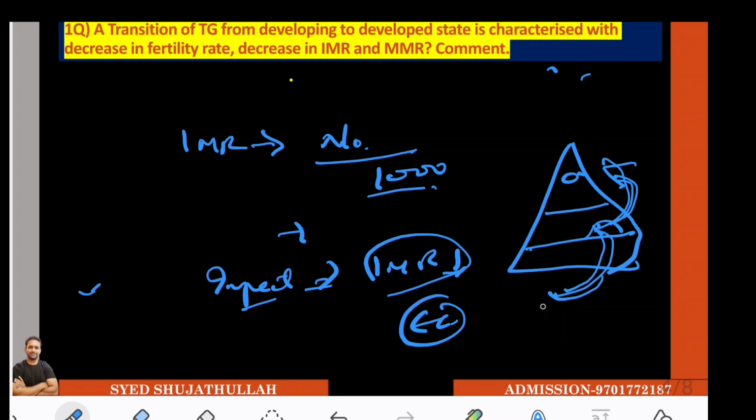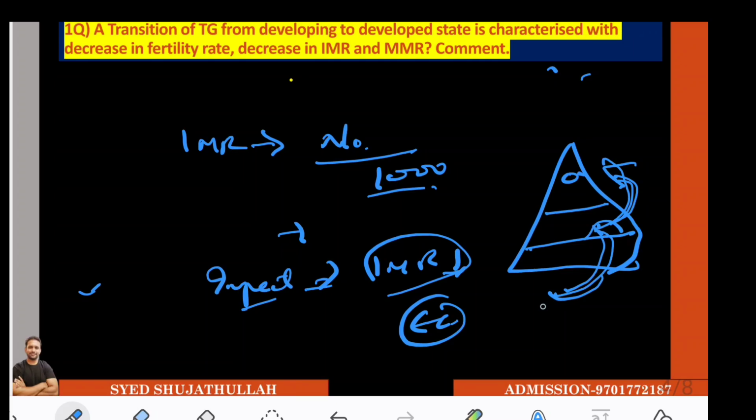I have given you 3 impacts, but 5 impacts are important in each one of them. If I talk about the fertility rate, you know it is the number of children born to a woman less than 45 years of age on average. So after writing the definition, you write the figures, 2.1 or 2.2, whatever is there.